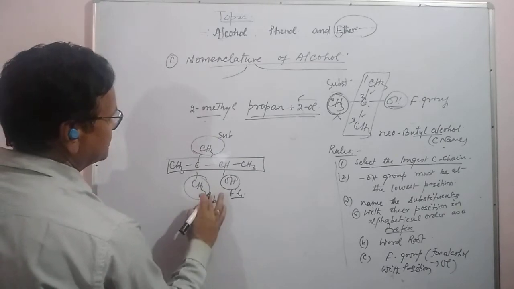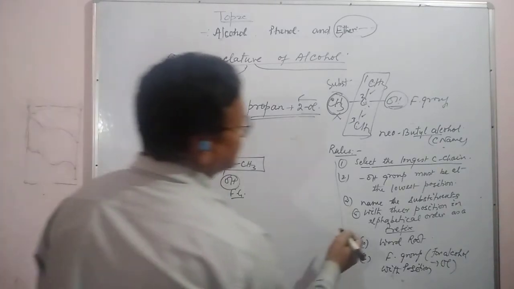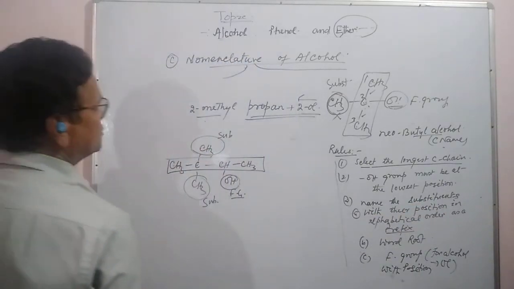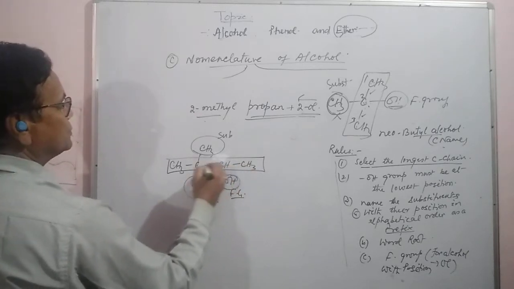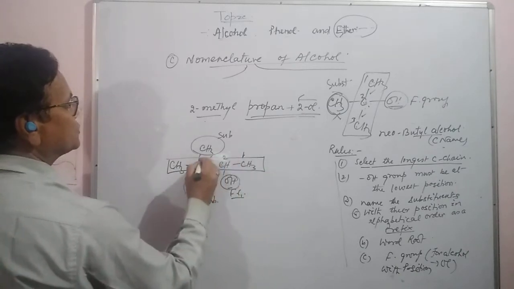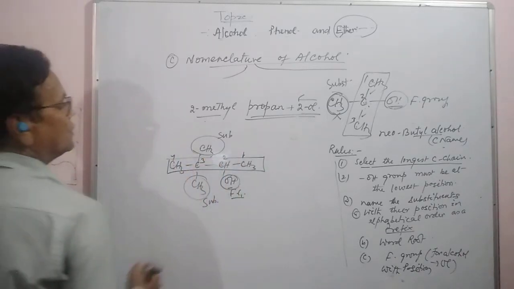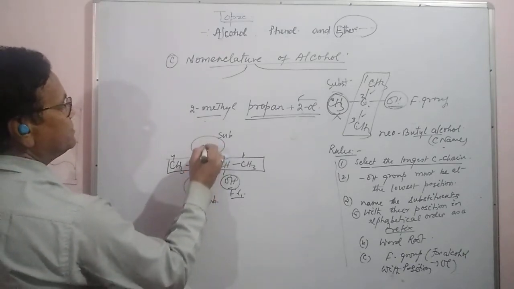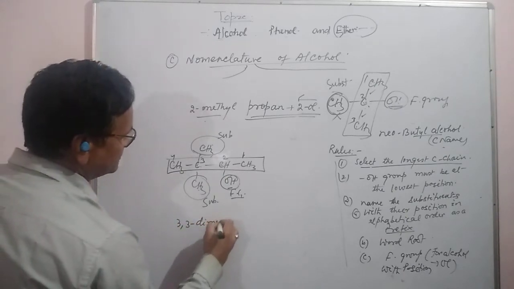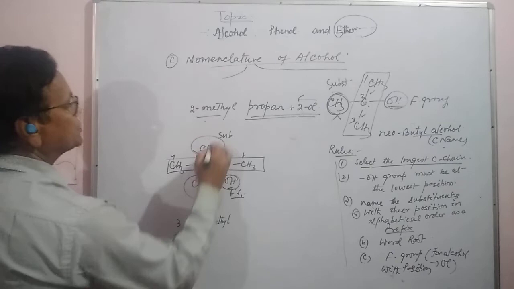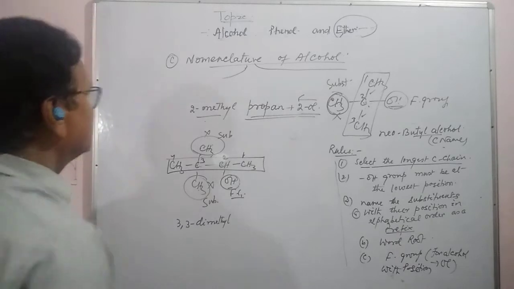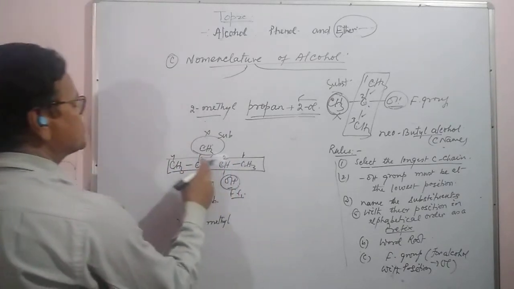Now we will write the name of the substituents first with their positions. So count the positions 1, 2, 3, 4. This OH gets the lowest position from this side: 1, 2, 3, 4. So we will write first the substituent 3-methyl and 3-methyl, so 3,3-dimethyl. I have completed this and this. Now the left part is the chain, and we will see the number of carbons 1, 2, 3, 4.